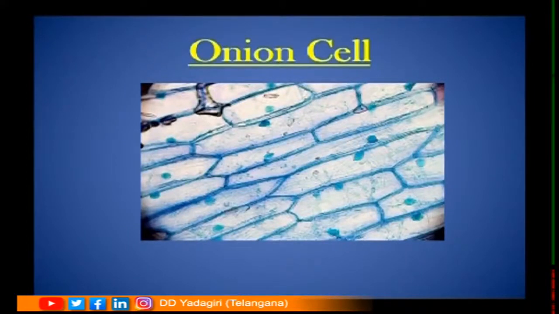Okay, this was the onion cell which we observed in experiment 1. Here you can notice a distinct cell wall is present for each cell. There are a large number of cells and each cell is separated from the others by a cell wall. This cell wall helps the plant to get protection from the changing environment. You can also see a dark colored nucleus in each cell.